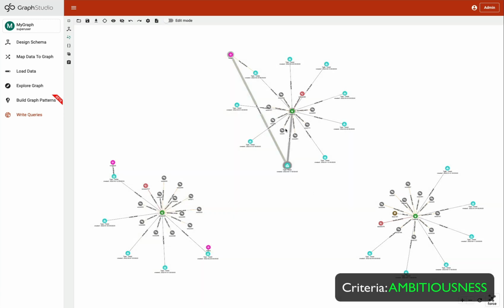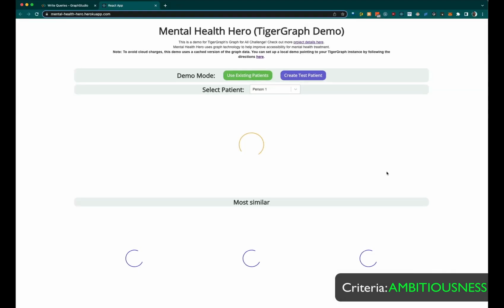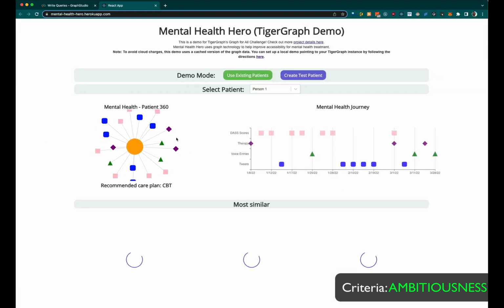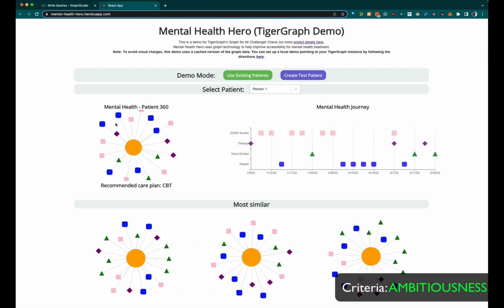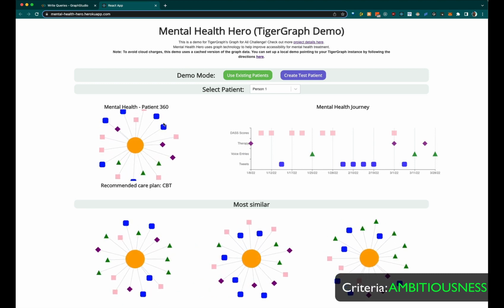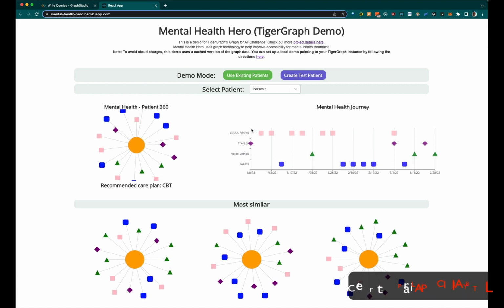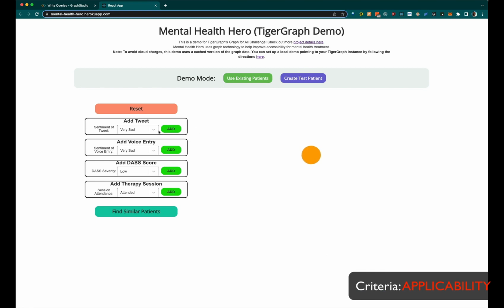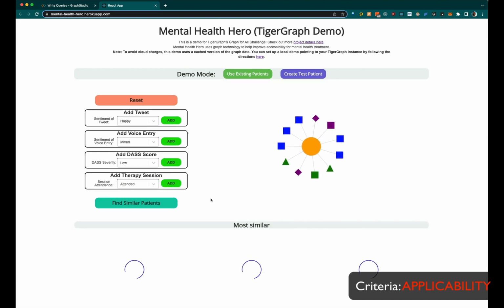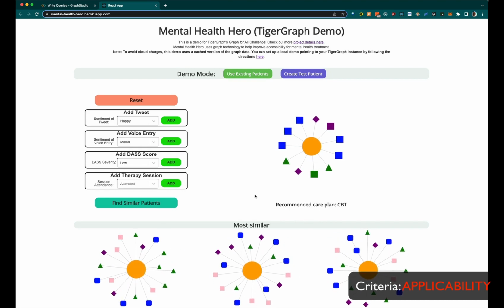To show how easily this can be usable by therapists and healthcare organizations, we also used TigerGraph's REST API to create a fully functioning front-end web application. Using our web app that connects to a TigerGraph instance, we can see in a really easy way the patient's 360 view and their journey over time, and we can run our TigerGraph similarity query to get a recommended treatment based on similar patients. To show how this can work from a production standpoint, we also have a create patient view that lets therapists build a view of their patient manually by adding things like voice entries and missed therapy sessions, and then get a recommended treatment in real time by finding all similar patients in the TigerGraph instance.